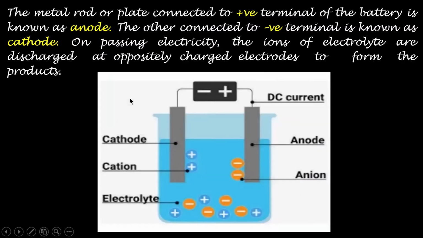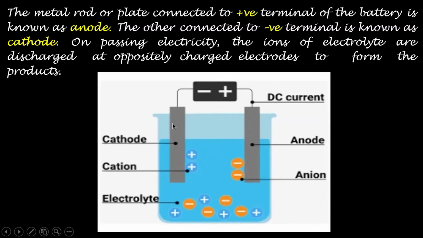Now you can look at this figure. This is the electrolytic cell. The container is the electrolytic cell, and the electrolyte is taken in this electrolytic cell. This electrolyte contains the positive ions and negative ions. You can see here these are positive ions which have a positive charge, and negative ions have the negative charge. So these ions will be moving.